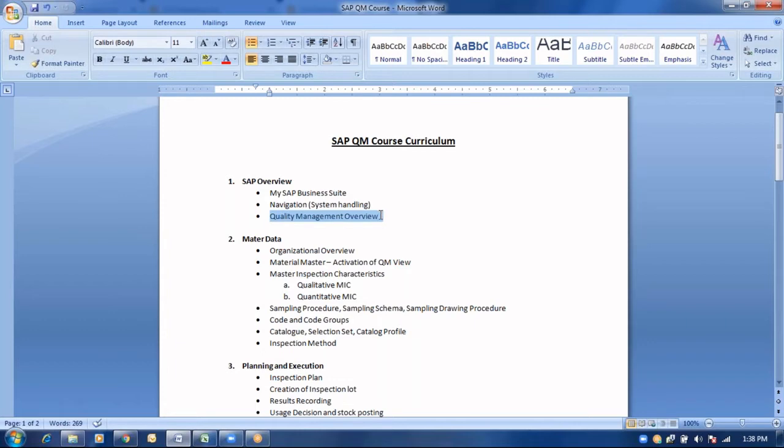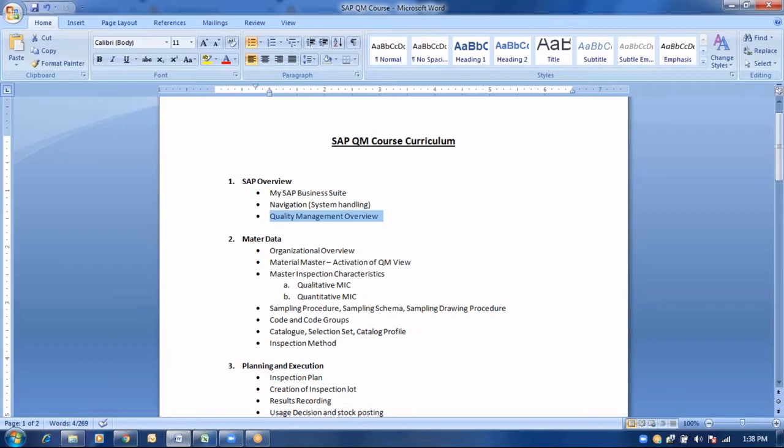For example, if a company is manufacturing a particular product, what master data settings are required in SAP in order to proceed with the quality management overview, how the inspection would be carried out, and finally how a particular product will be delivered to the customer in the market. This will be covered as a part of the quality management overview.